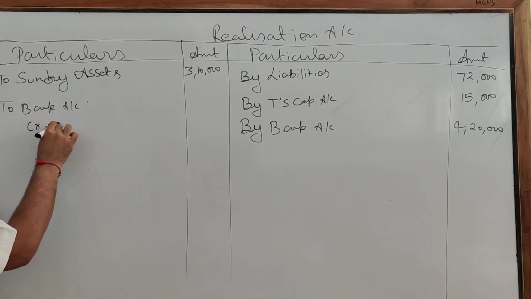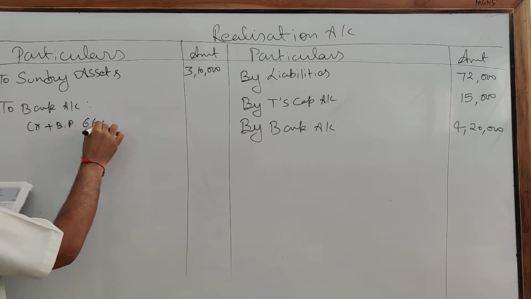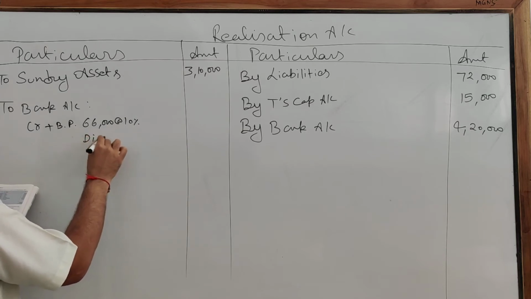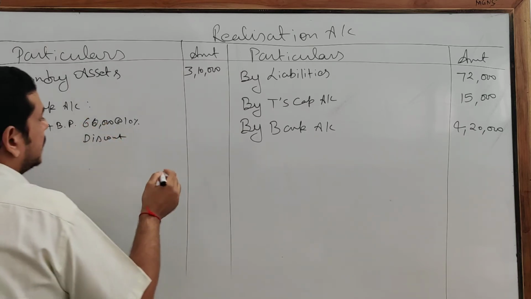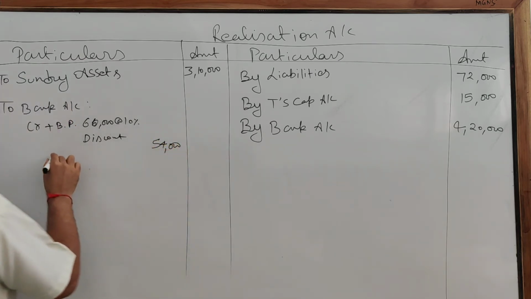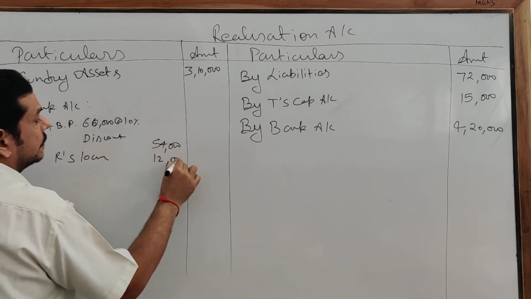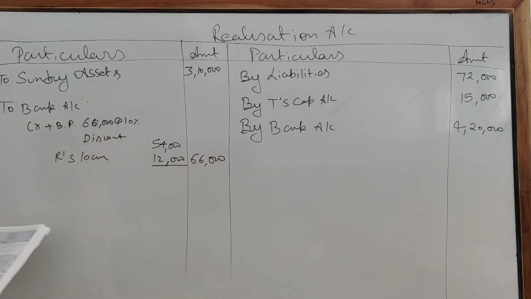Creditors plus bills payable is 60,000 at 10% discount. So that will come to 54,000 plus R's loan 12,000. So total is 66,000.